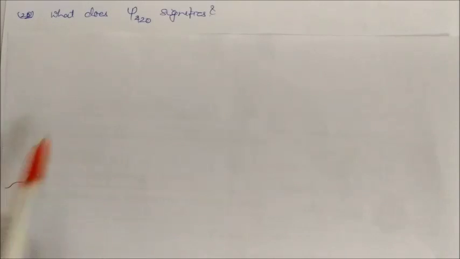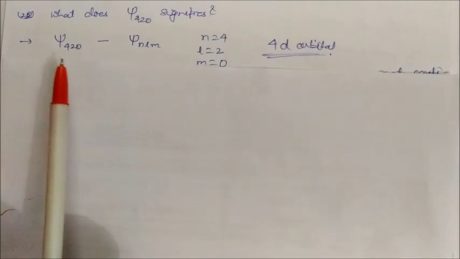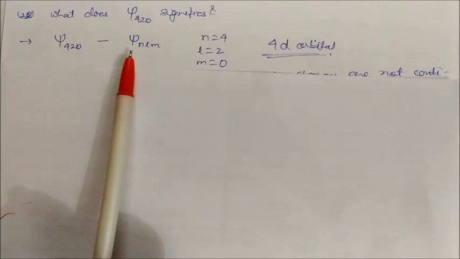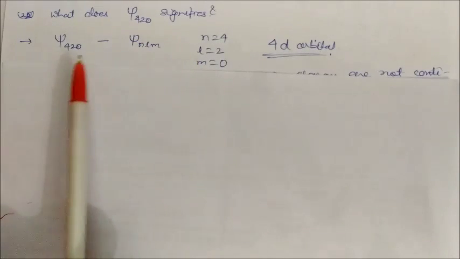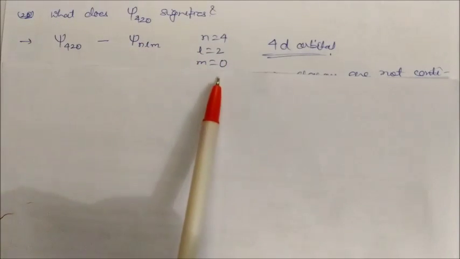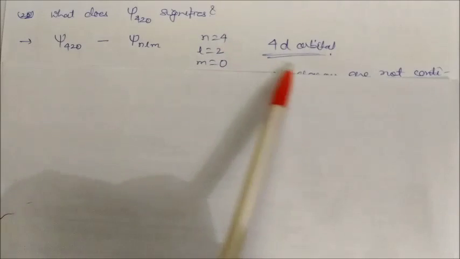What does psi 420 mean? So 420 does not mean anything by itself; it has some special numbers. Psi 420 means psi n l m, where n corresponds to 4, l corresponds to 2 and m corresponds to 0. So 42 means it is the 4d orbital.